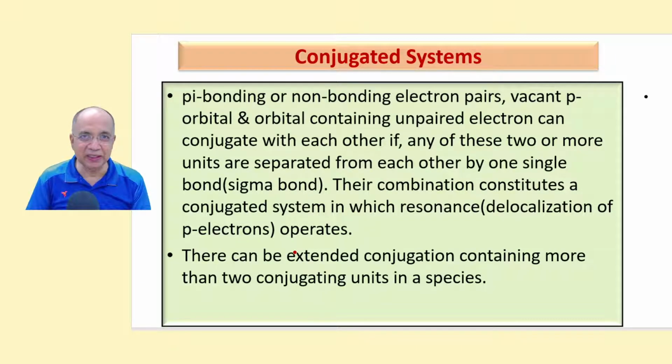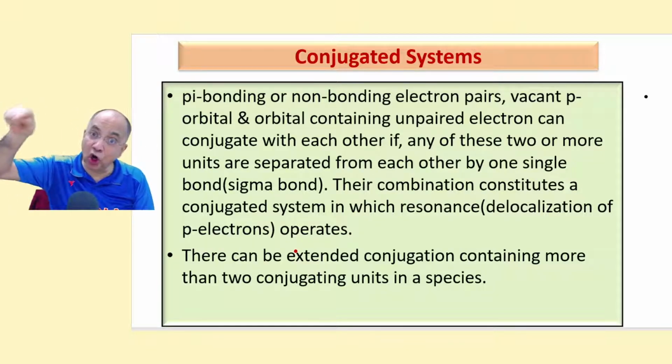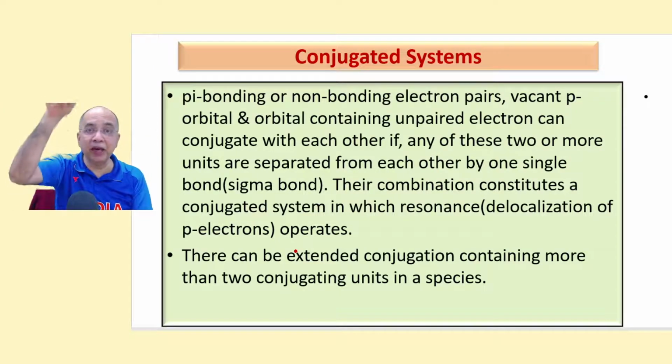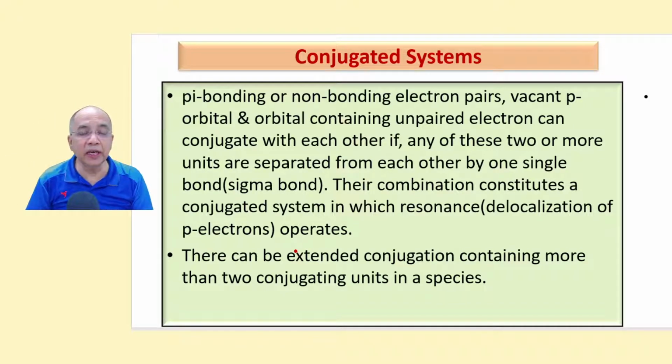I repeat, these are the 4 things. Either it is a pi bond, or a p orbital that may be vacant or filled with non-bonding electrons, or an unpaired electron, or an empty p orbital, and a pi bonding electron pair.